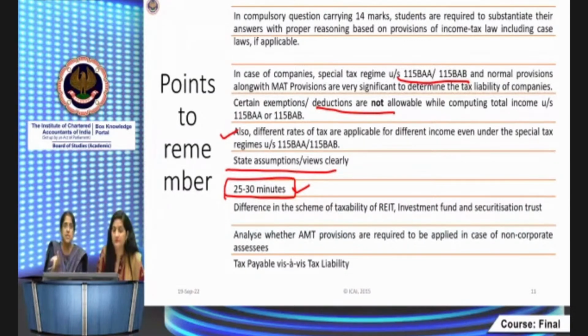Of course, it is not going to fetch you the full marks. In a case law based question, the best answer might itself fetch you only 3 marks, because it's a subjective type of question. These are the only questions which are subjective in nature. By and large, in a computational problem, you can score full marks. There's nothing stopping you, because each step and each answer, as and when you get it, you score full marks. But in subjective questions, the best answer itself might not fetch you full marks. Just keep it in mind.